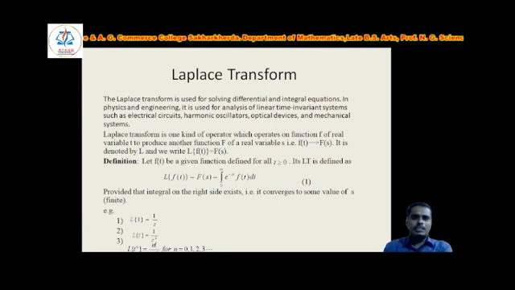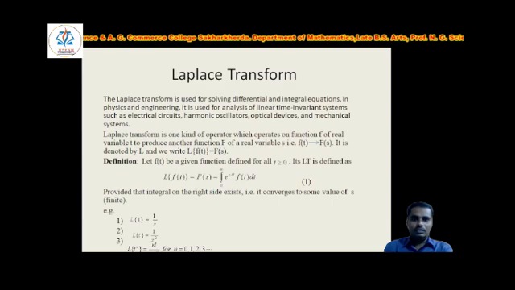Let f of t be a given function, defined for all t greater than or equal to 0. t should be positive. Its Laplace transform is defined as Laplace of f of t is equal to F of s is equal to integration from 0 to infinity e to the power minus st into f of t dt. This is equation number 1.